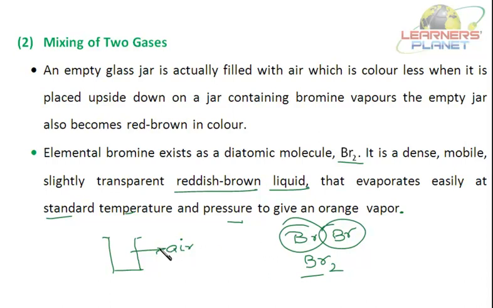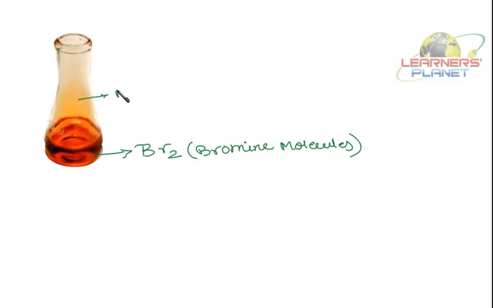Let's see this picture, how it looks. See, this is bromine liquid. It is composed of bromine molecules. These are bromine molecules. Now this bromine changes into its vapor state. See, these are bromine vapors.